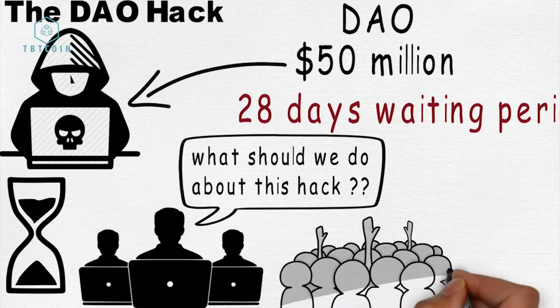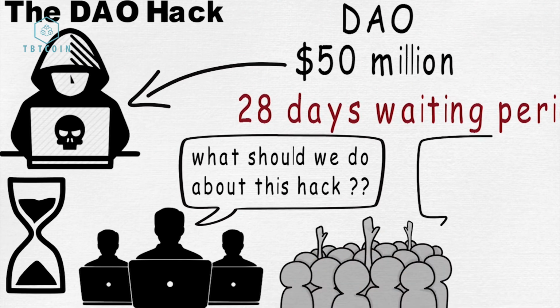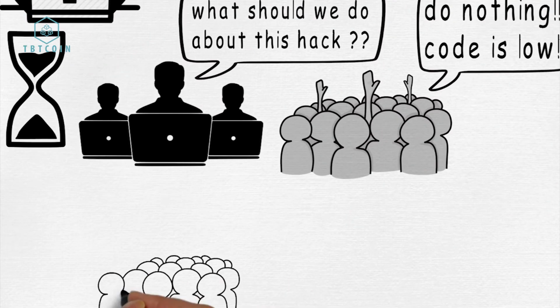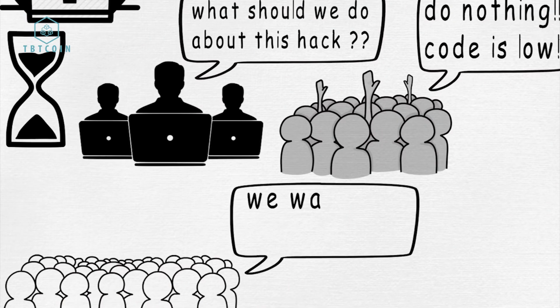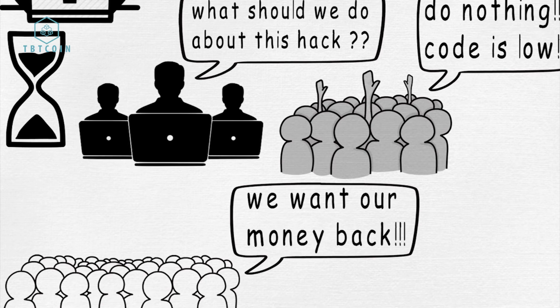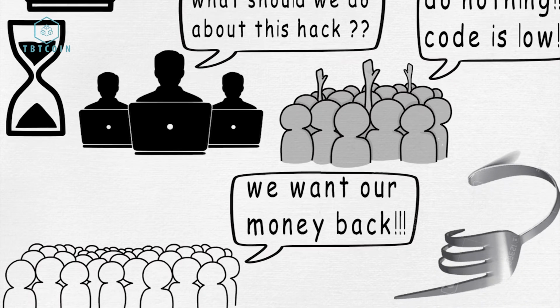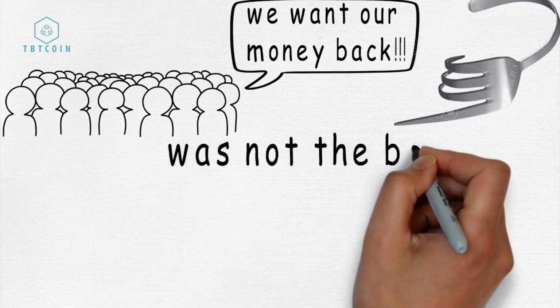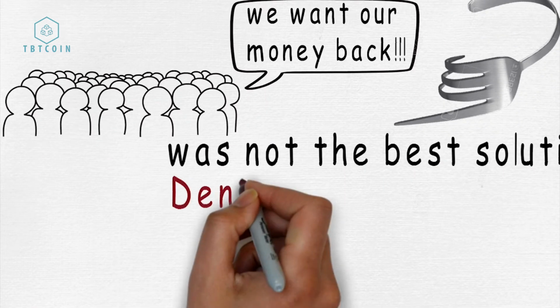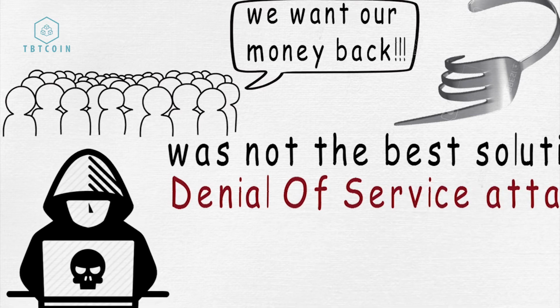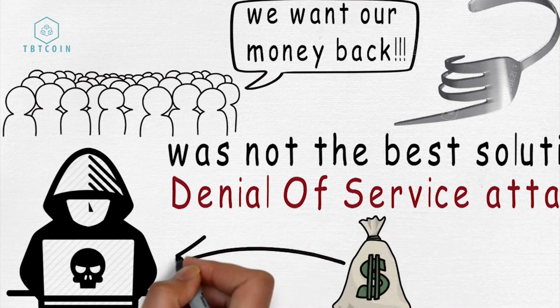Some people of this community viewed this situation as a mistake of the DAO, and thought there should be no action taken, because the code is law and the blockchain must remain immutable. However, the majority of the community wanted to lock down the funds of the hacker and make sure he would not be able to move them in any transaction. Then they considered a soft fork solution. But unfortunately, a soft fork wasn't the best solution because there was a potential for a denial of service attack on the Ethereum network. Additionally, the hacker could still make a number of transactions and fool the network.